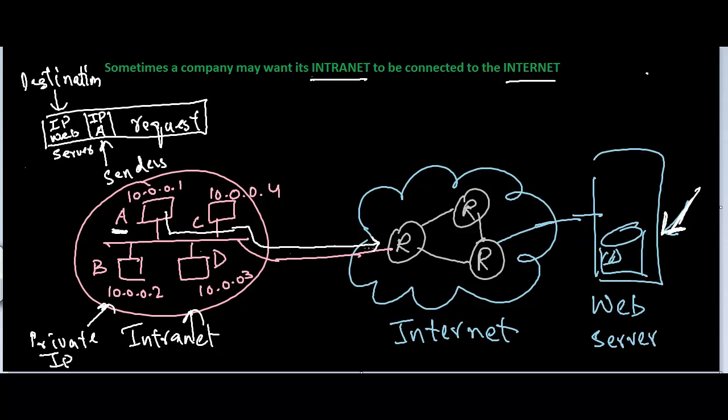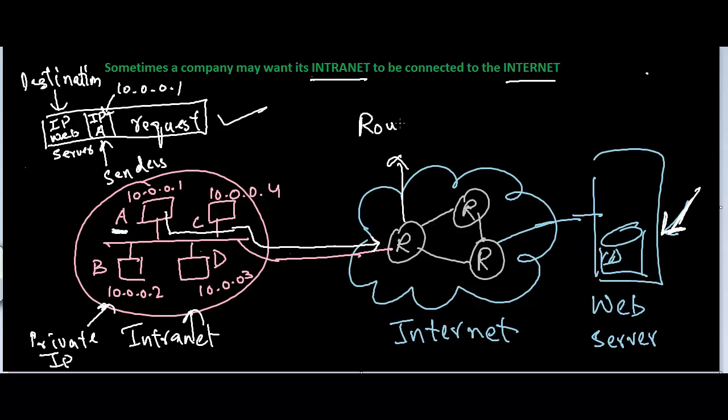Now this router, when it receives this packet, will take a look at the IP addresses, and it will see that the IP address used for A is a private IP address, because remember, the IP address of A was 10.0.0.1. When it sees that this is a private IP address, this router will drop the packet.